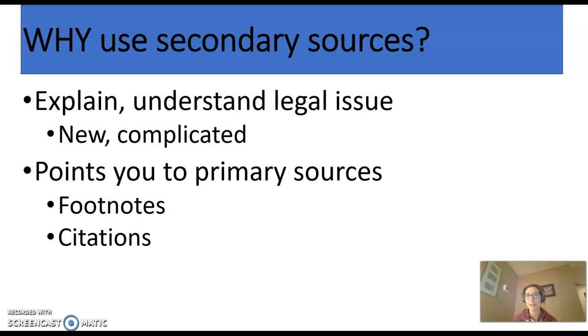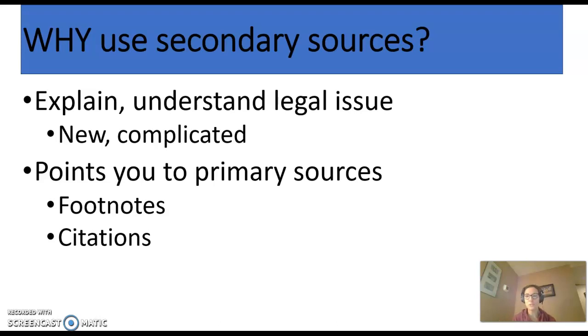Personally, I highly recommend secondary sources anytime you're researching a new topic, because that's even more complicated, something you've maybe never heard of before, or maybe you heard about it, but you're just not that familiar with it. Why not read a secondary source first to help you understand the legal issue? Even if it's not a new issue to you, if there's a development in the law, secondary sources are our friends.